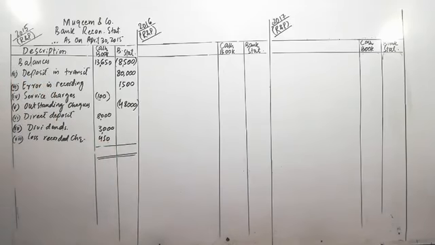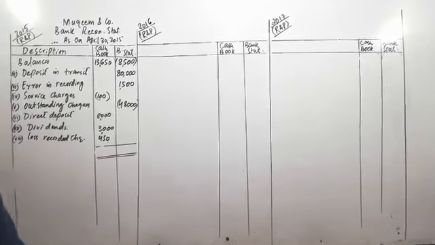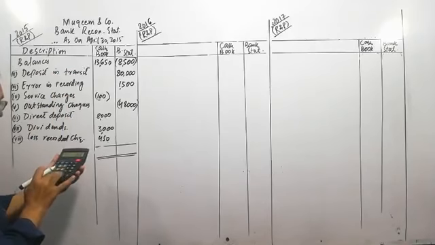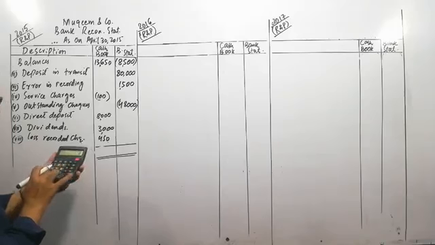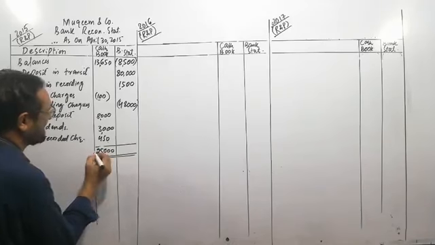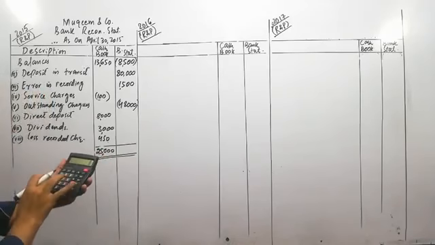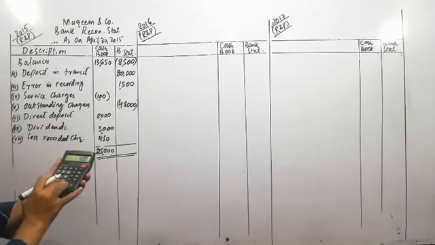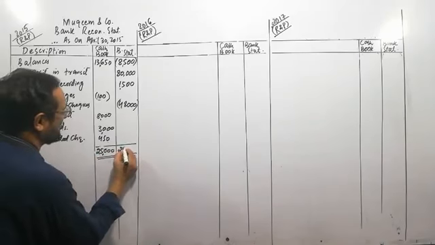Now see what is the adjusted balance of both the books. Starting from the cash book, 13,650 minus 100 plus 8,000 plus 3,000 plus 450. That comes to 25,000 rupees. Similarly, with the bank statement, starting from the positive amount 80,000 plus 1,500 minus 48,000 and minus 8,500, the amount comes to 25,000.